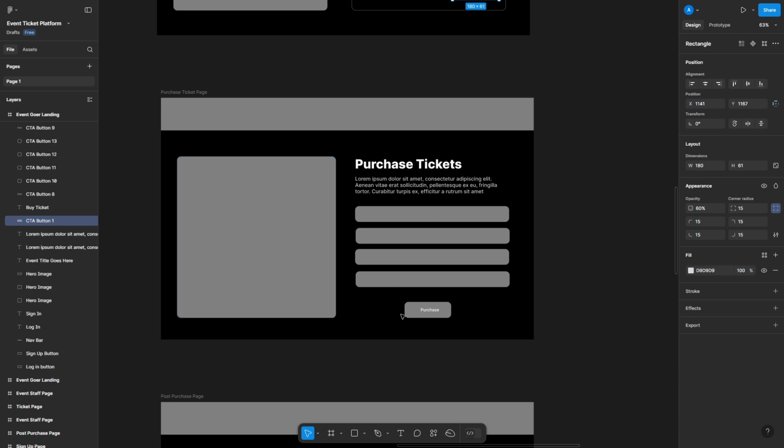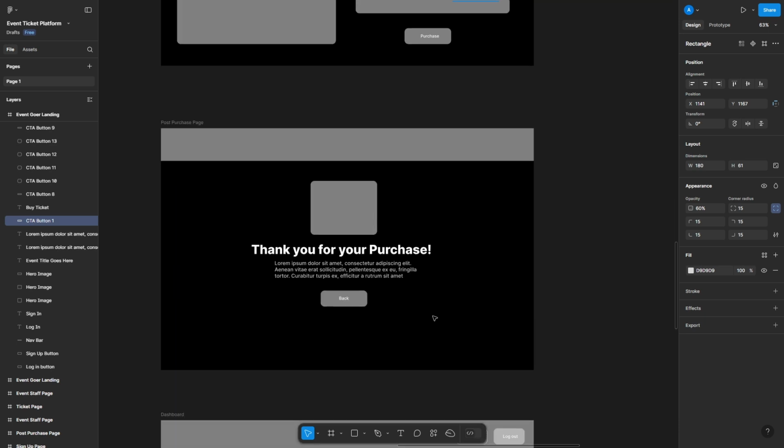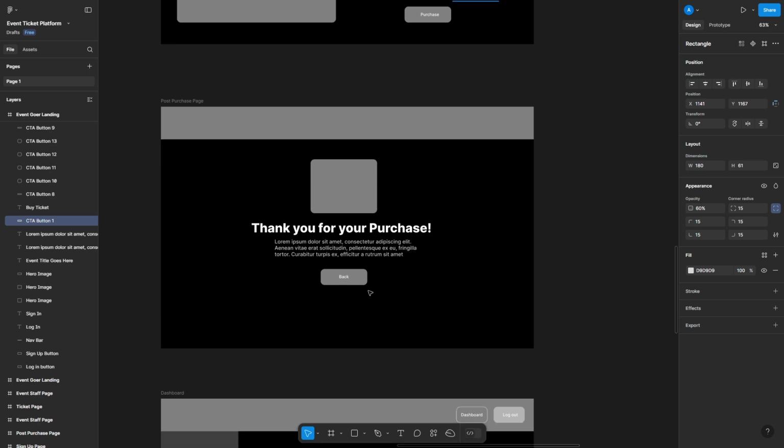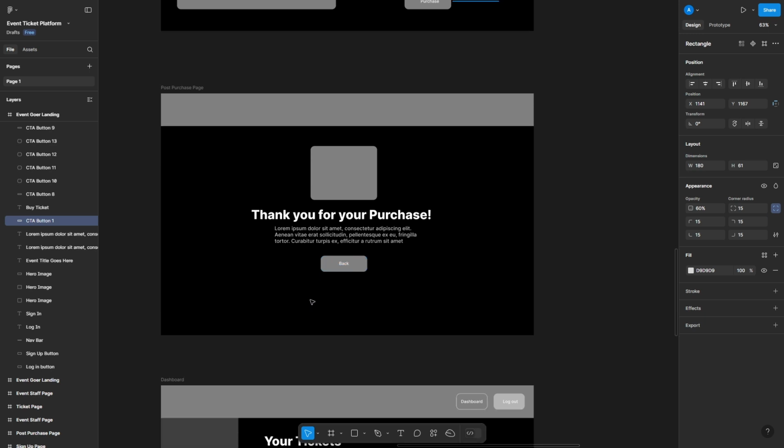So we'll purchase tickets on this page, click on purchase. Thank you for your purchase. You get a confirmation. That would then send an email. Again, we'll not integrate with an email sending, but this is the event where you'd send that email, that notification, and then they can choose to go back to the search page in this case for an attendee.